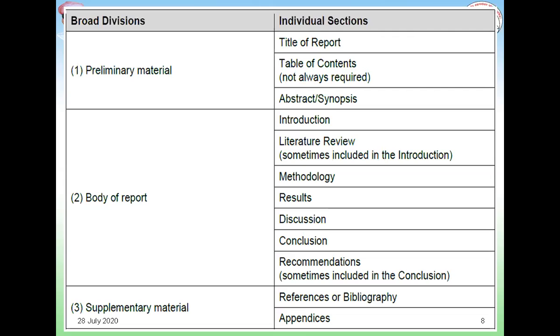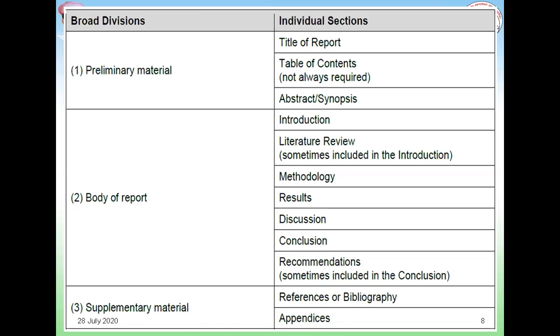So in short, in introduction, you introduce your subject or the topic of your research. As name itself indicates, it is introduction. So you are introducing your topic, and the last 4 lines or last 5 lines of introduction will be what exactly you are going to do. So in the present research work, the objective of my research is so and so. That kind of statement has to be there in the introduction part. Always remember, in the last 5 lines of the introduction part, you should speak about what exactly you are going to do in this research field.